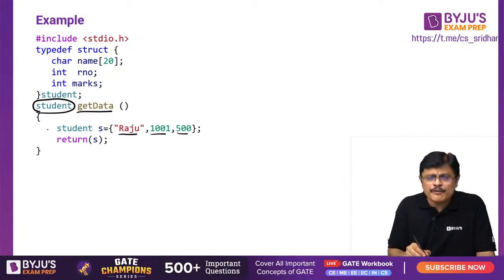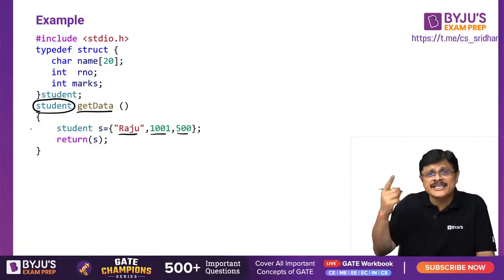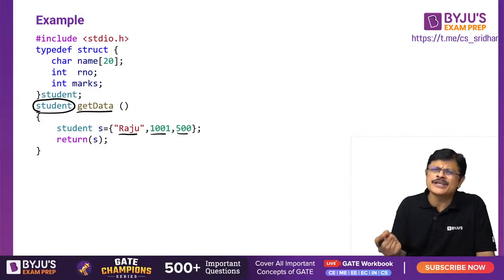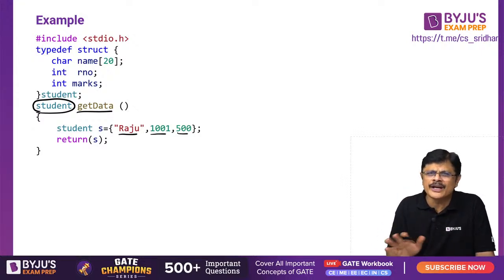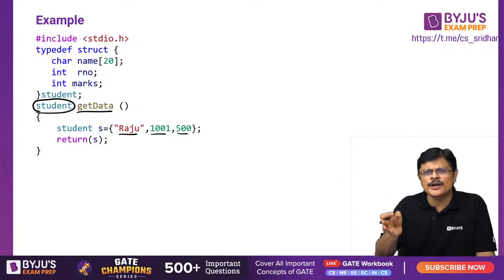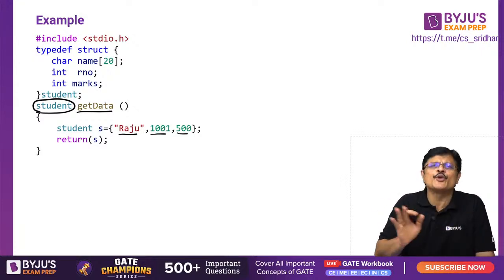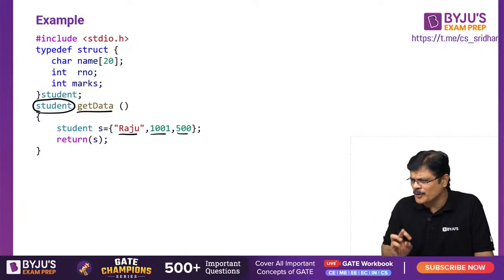See here, if you use static, what happens next time? The same values will be remembered. But when you are just returning a copy, don't have to worry about it, sir. Functions can return copies, no problem. Because after sending the Xerox copy, even if the original fellow dies, we don't mind.